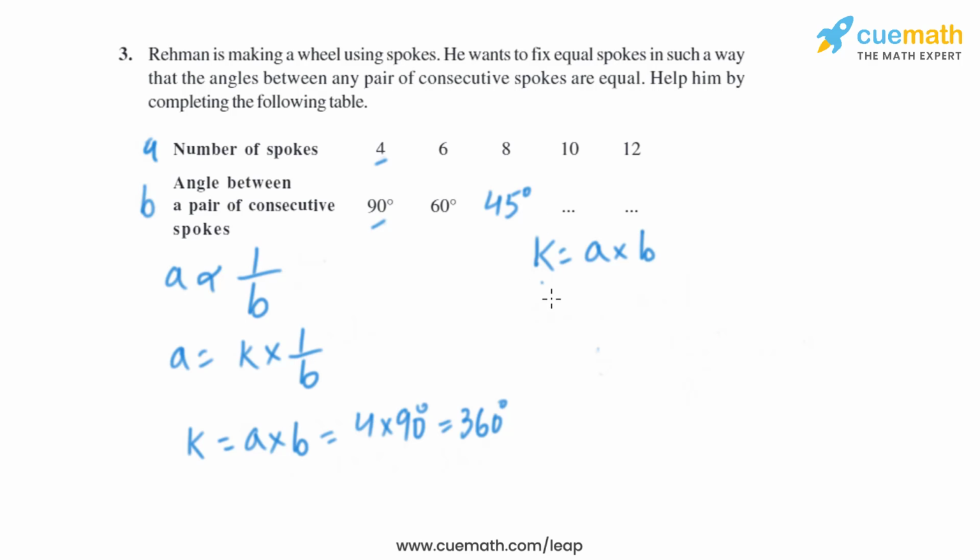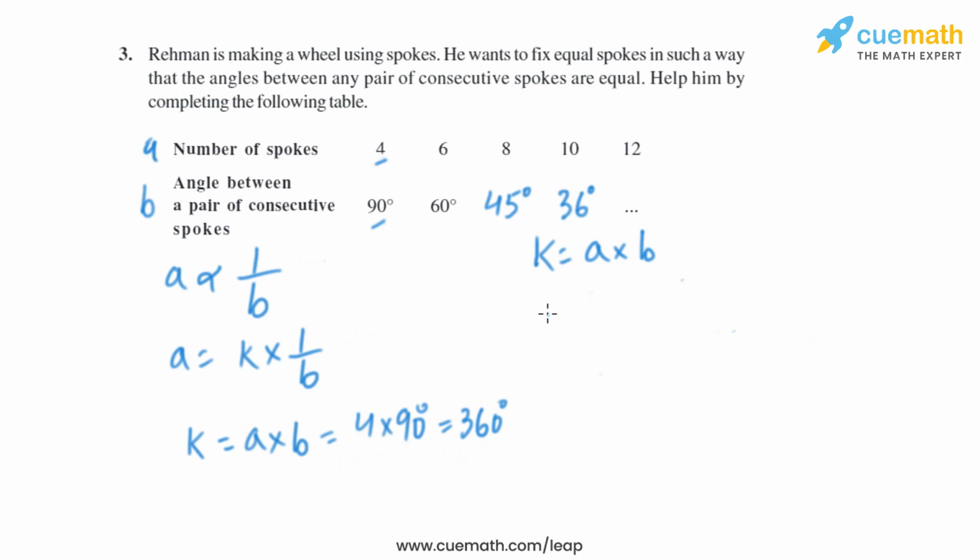Now let's take the case of 10. As we know the value of K is 360 degrees, A is 10, we can find B. B will equal 360 degrees divided by 10, which is same as 36 degrees. So when the number of spokes is 10, the angle between a pair of consecutive spokes is 36 degrees.